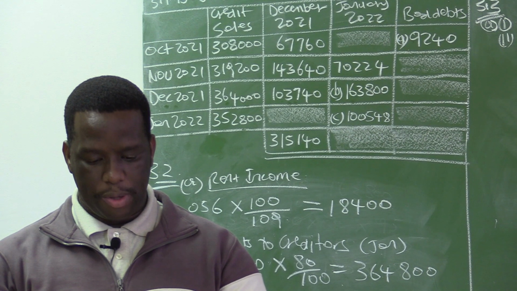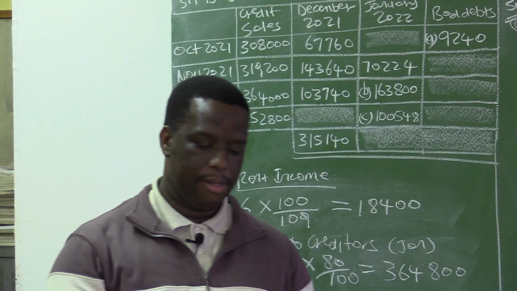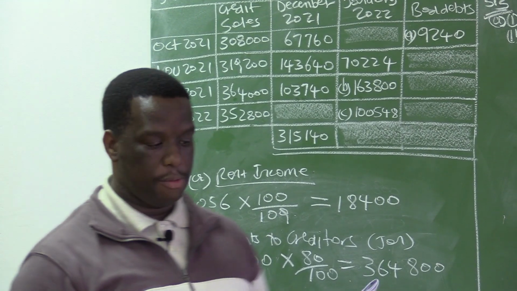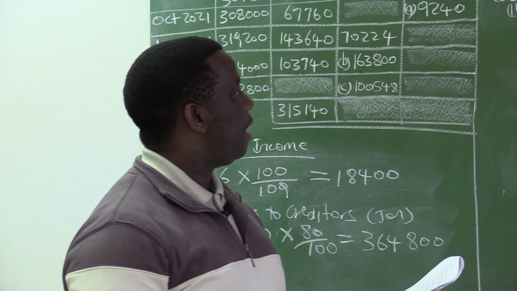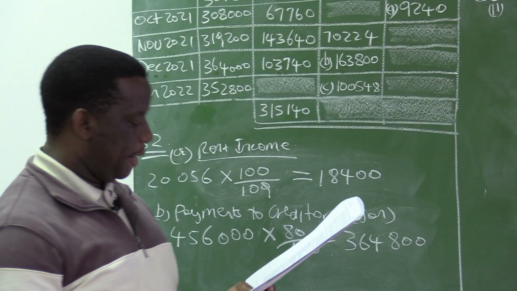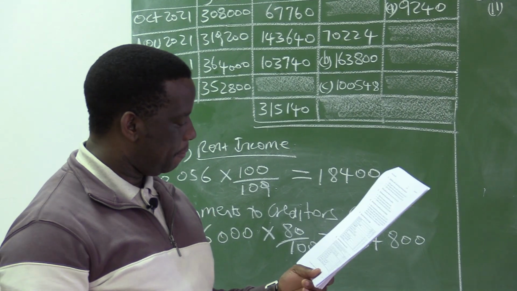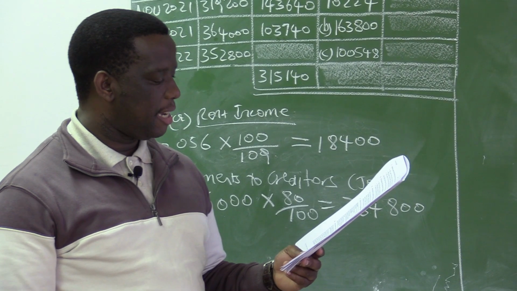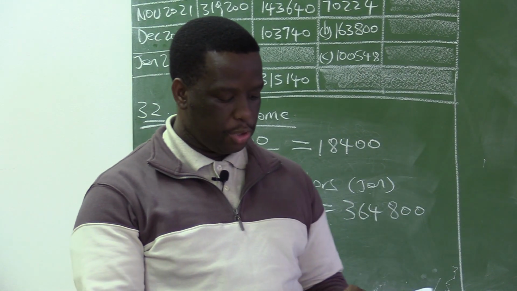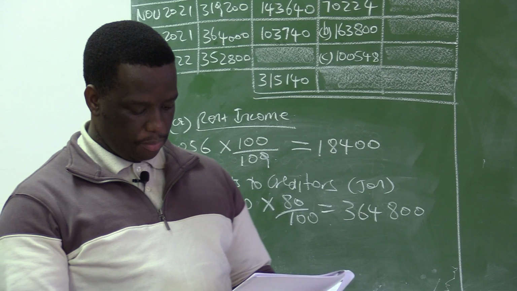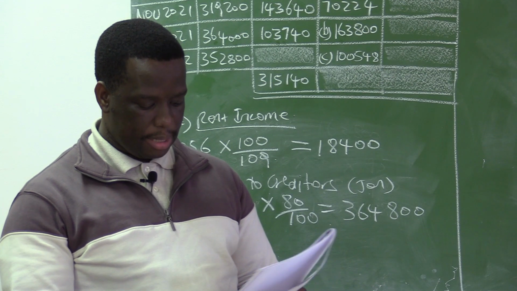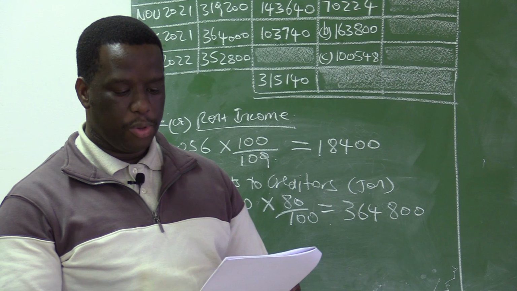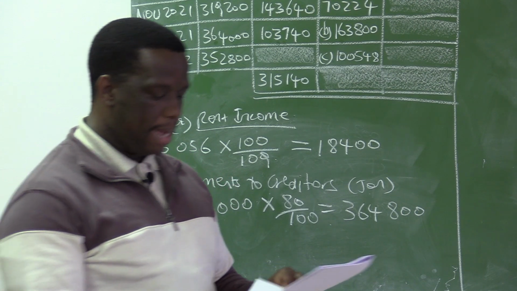Information for November 2021. Information G is on page 11 of your question paper. It is advisable that you have your own question paper there, which is November 2021, accounting paper 2. Information G is on page 11, and we want to look at the information provided and try to understand why Brian wants to reduce the sales staff.